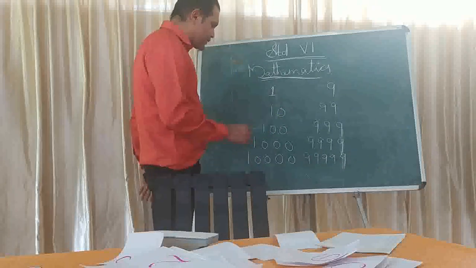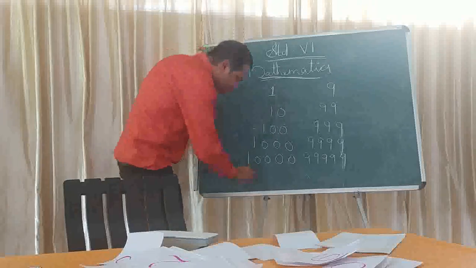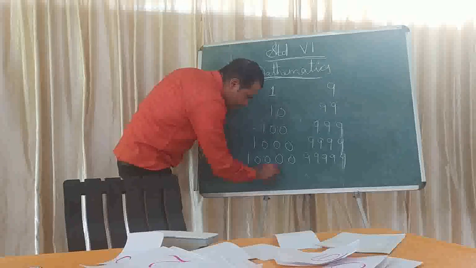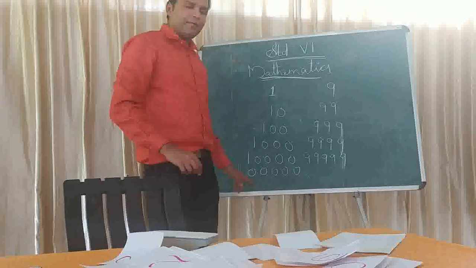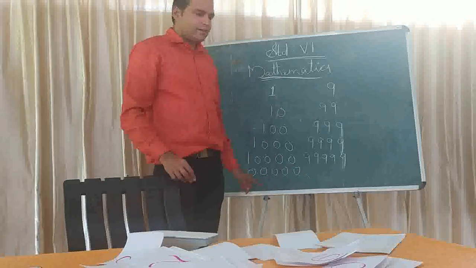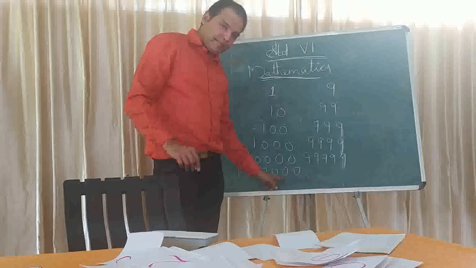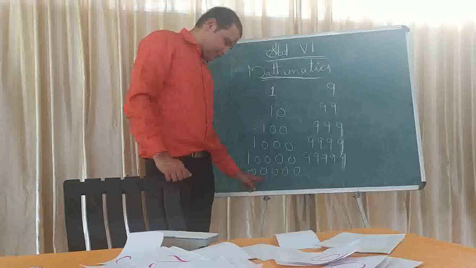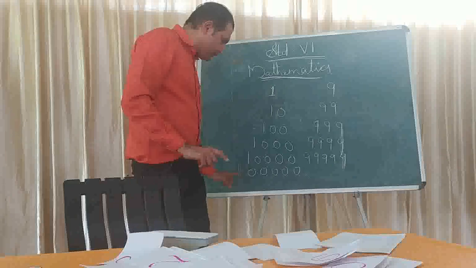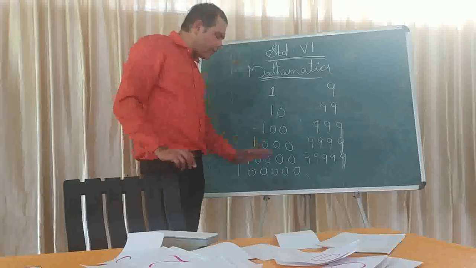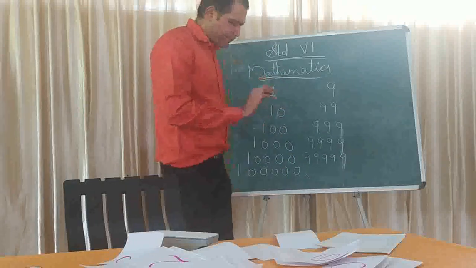How will you write the smallest 6-digit number? 1, 0, 0, 0, 0, 0. Okay. How will you read this number? Do you know the places of the numbers? This is 1's place, this is in 10's place, and this is in 100's place, 1000's place, 10,000's place, then after that, lakh. So this is 1 lakh. So 1 lakh is the smallest 6-digit number.